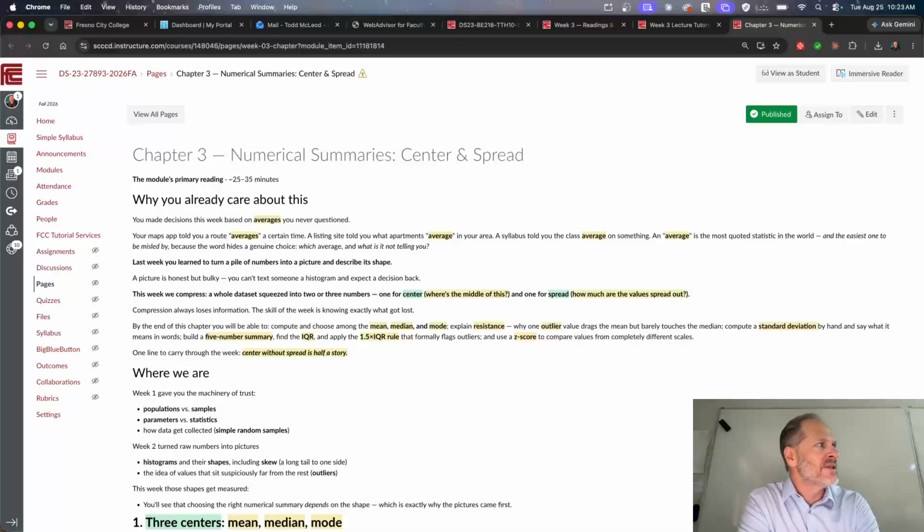We could do a sample and we could get the sample statistic, which is an estimation of the population parameter. So we learned about this terminology, and we also learned about different categories of categorizing data. We learned about qualitative and quantitative, categorical, numerical, right? So qualitative is categorical, quantitative is numerical.